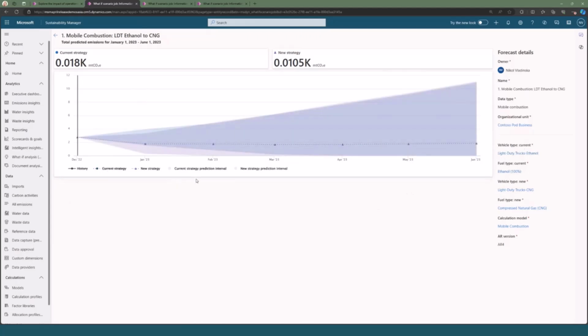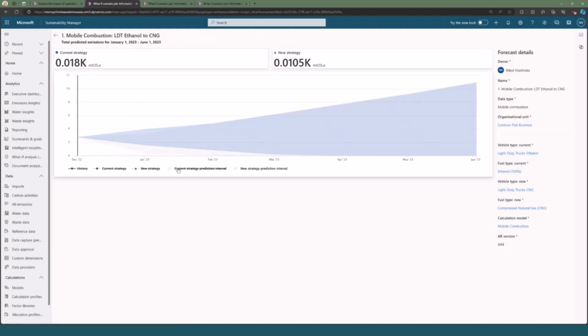If we hide the current strategy and its prediction interval, which we'll talk about in a moment, we can see our new strategy. So our new strategy, again, in this case, is what would happen over the course of the next 6 months, or what is forecasted to happen if you were to switch to light-duty trucks using compressed natural gas, again, for Contoso Pod business. Now, we see here, if I hide the line for just a moment, we have this almost shaded area, and this is what we call a prediction interval.